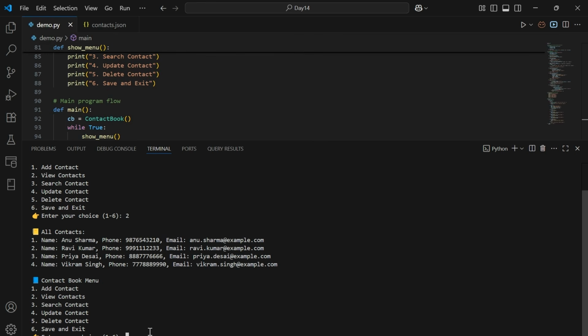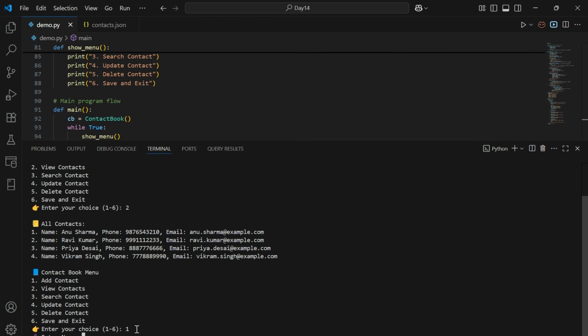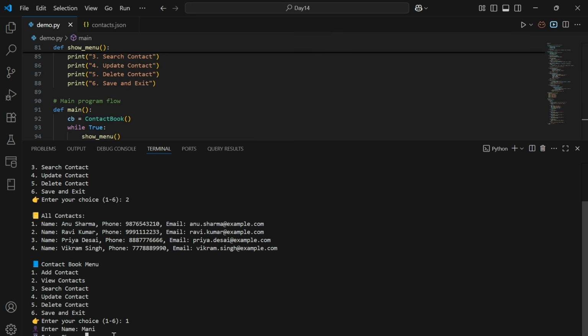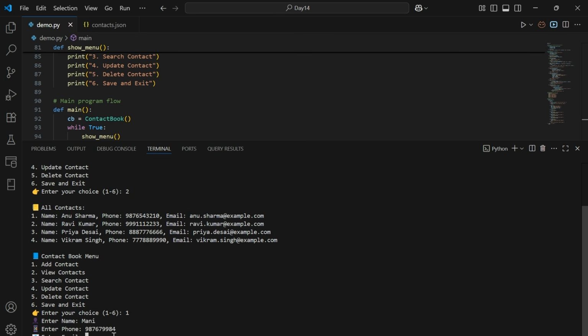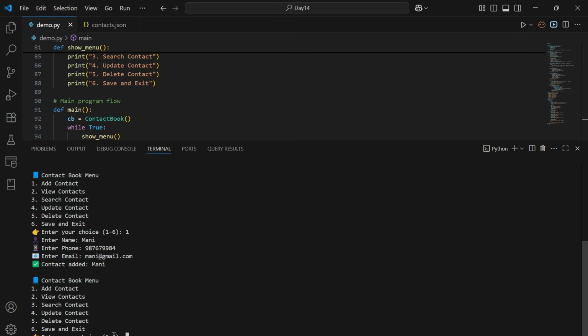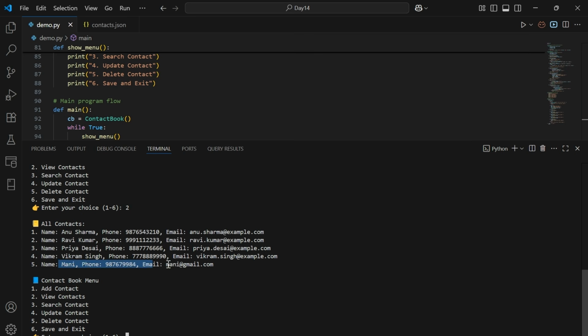Next, let's try to add a new contact in order to perform the add operation. After entering the value 1, it asks for a name. Next, phone number. Next, email ID. So we can notice that the contact has been added successfully. Next, let's try to view all the contacts. We can notice that a new contact has been added to the contact list.